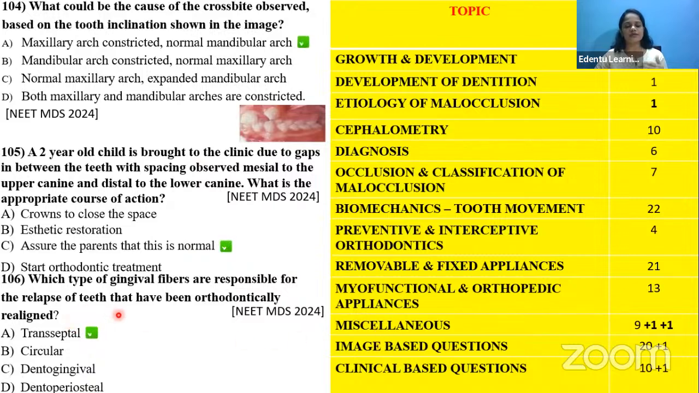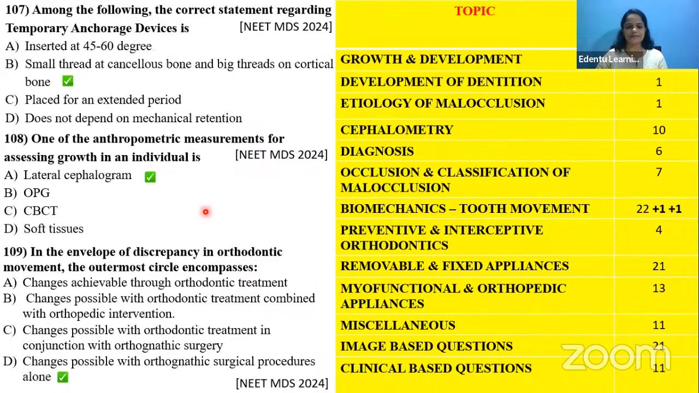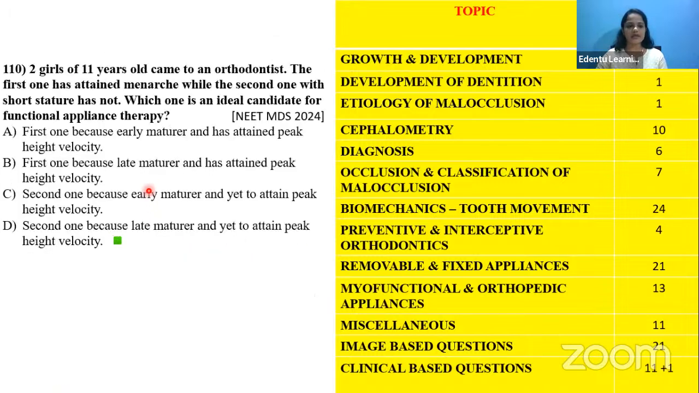And again, what is the reason for the relapse of the teeth? Which gingival fibers are responsible for the relapse of the teeth? We are putting these in the retention and relapse category under the miscellaneous section here. Then temporary anchorage devices, which is the true statement. We are putting it under biomechanics. The anthropometric measurement for assessing the growth of an individual, we'll be putting it under growth and development and the envelope of discrepancy in orthodontics. Again, putting it under the biomechanics category.